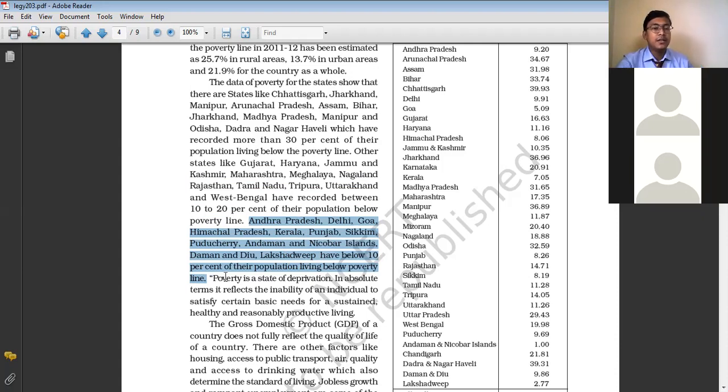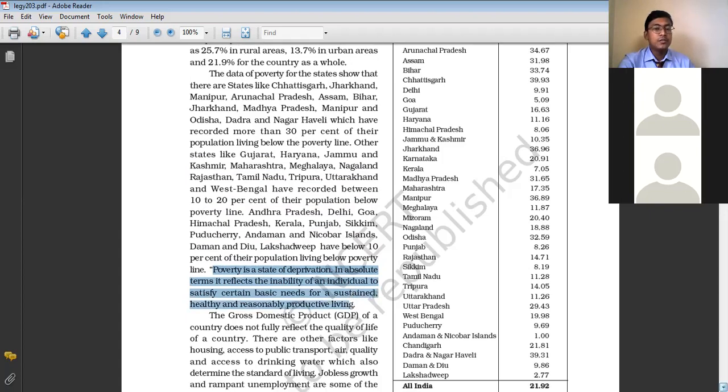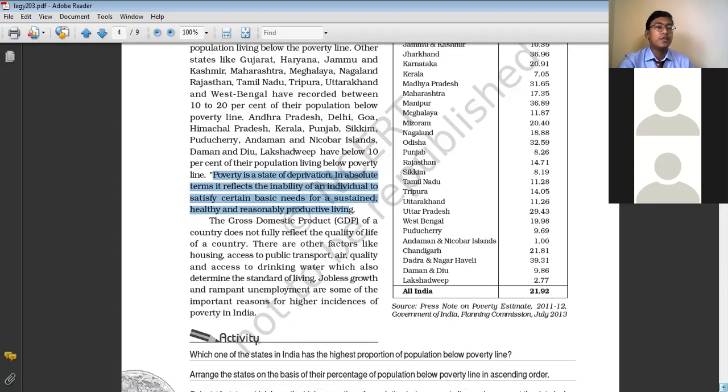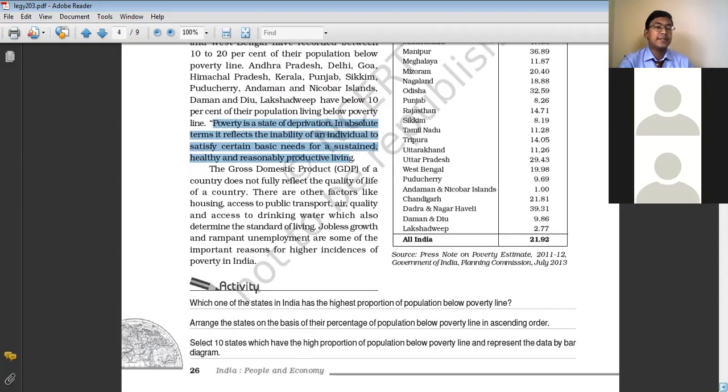What do we mean by the term poverty? Poverty is a state of deprivation. In absolute terms, it reflects the inability of an individual to satisfy certain basic needs for a sustained, healthy, and reasonably productive living. Poverty is a state of deprivation where people are deprived of the basic necessities. When a person does not have access to the basic necessities, that person is considered to be living below the poverty line.